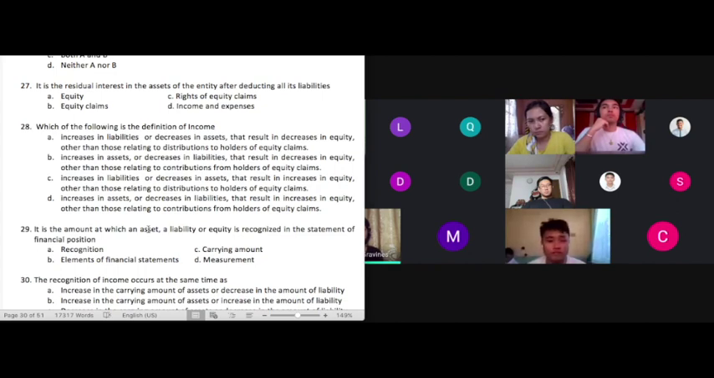28. Which of the following is the definition of income? Our answer is D. It increases in assets or decreases in liabilities that result in increases in equity, other than those relating to contributions from holders of equity claims. Okay, that's correct. Number 28 is delta, class.